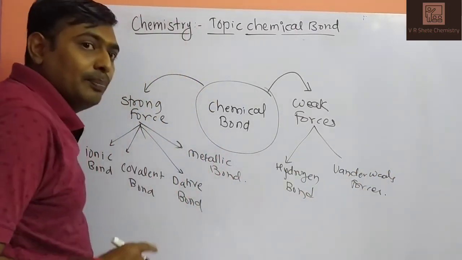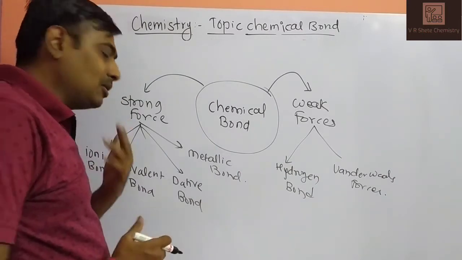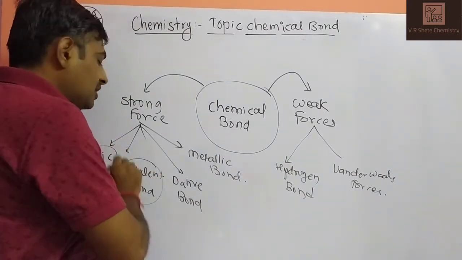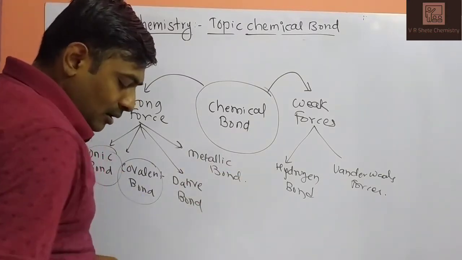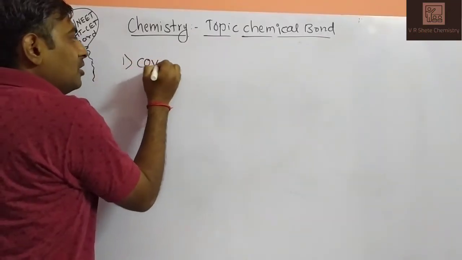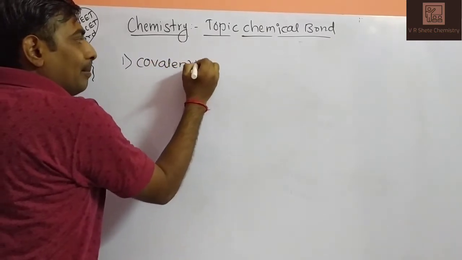So we will briefly discuss one by one. First of all, we will discuss covalent bond, then we will discuss ionic bond, dative bond and metallic bond. So the first one is covalent bond, sharing of electron. We will discuss one by one. Covalent bond.